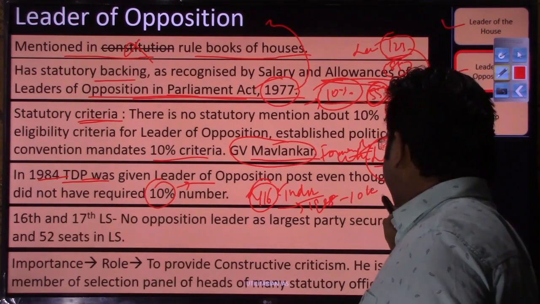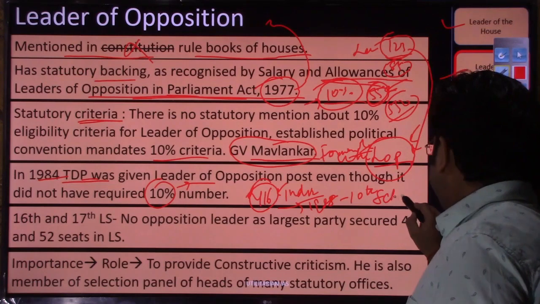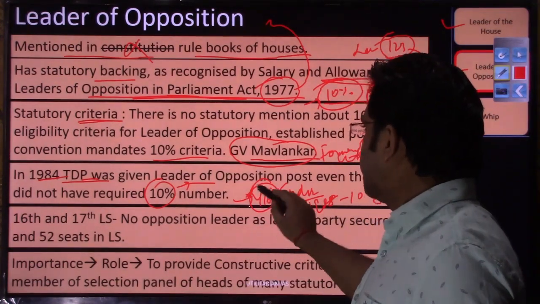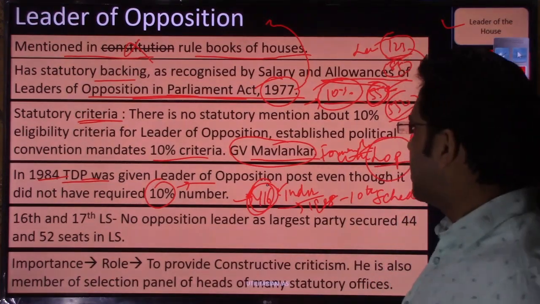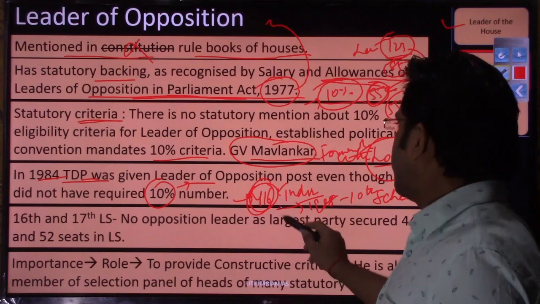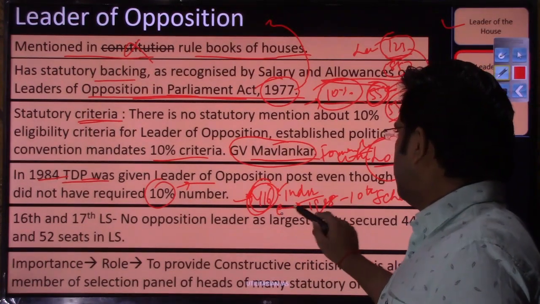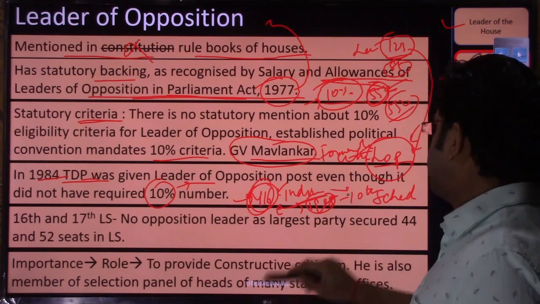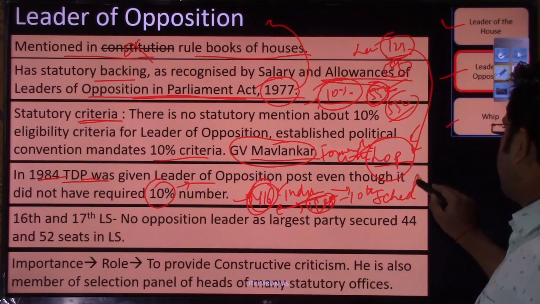And it was in this wake that in 1988 you will have this anti-defection 10th schedule, right? It is because of this huge number and fear of the party getting split, because all the members of parliament could not be accommodated in the council of ministers or any parliamentary secretary post. So you will see that in 1988 the Rajiv Gandhi government came up with this 10th schedule and the anti-defection provision.